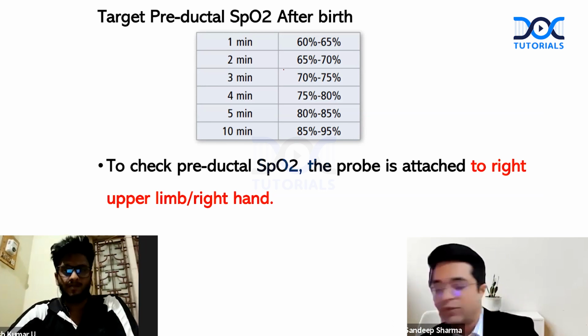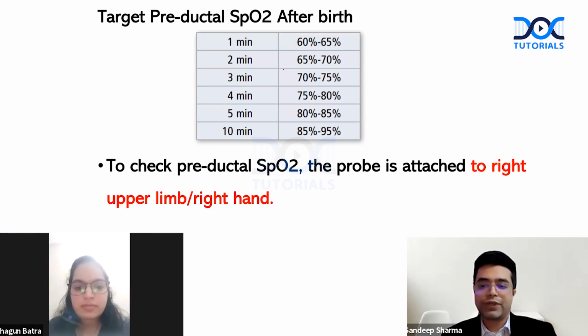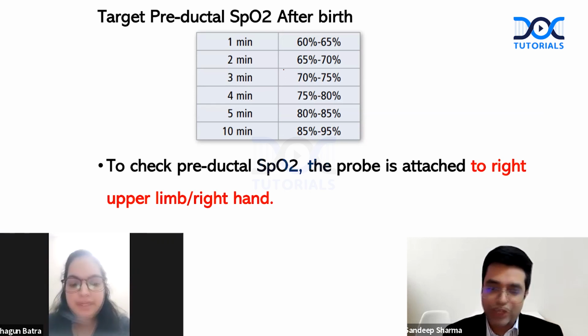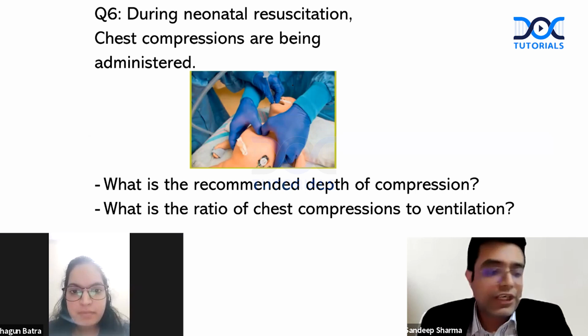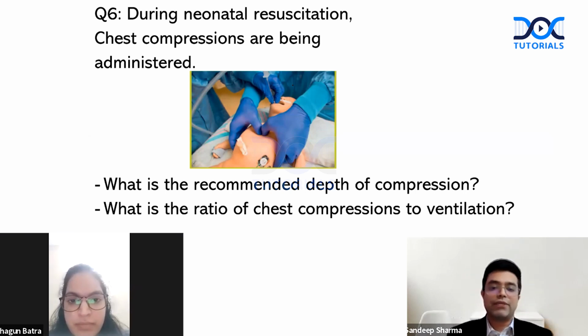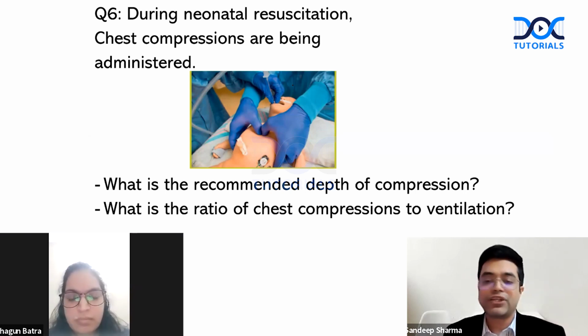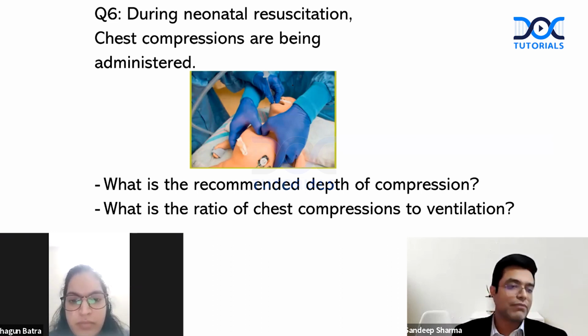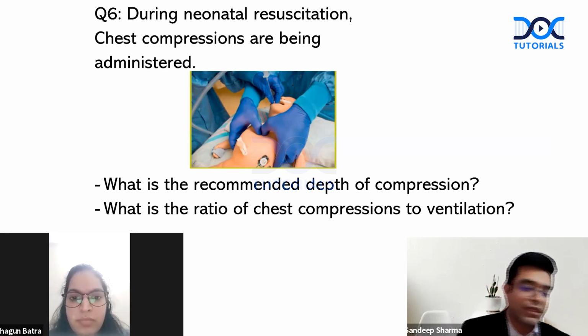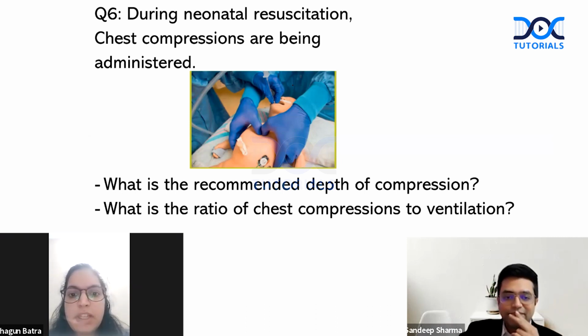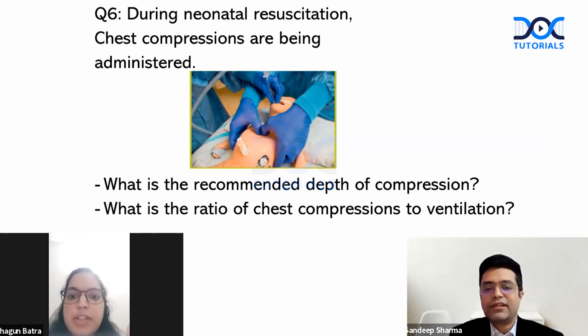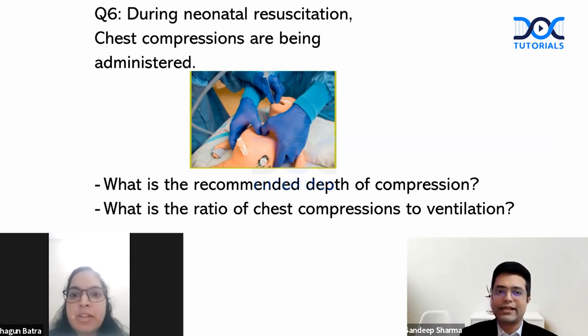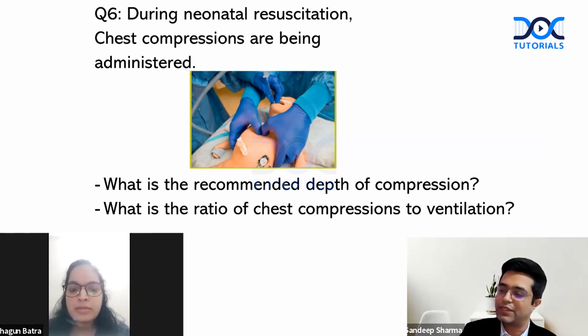So next we move to question number 6 for Dr. Shagun. Dr. Shagun, here comes your question. Question number 6. During neonatal resuscitation, chest compressions are being administered. What is the recommended depth of compression? Number 1. And number 2, what is the ratio of chest compression to ventilation? And your time starts now. So the recommended depth of compression is 1/3 of the AP diameter of the chest. And the ratio of chest compressions to ventilation is 3:1. There should be 90 compressions and 30 ventilations, total 120 events. Excellent, absolutely rightly answered. So Dr. Shagun gets +10 on this.